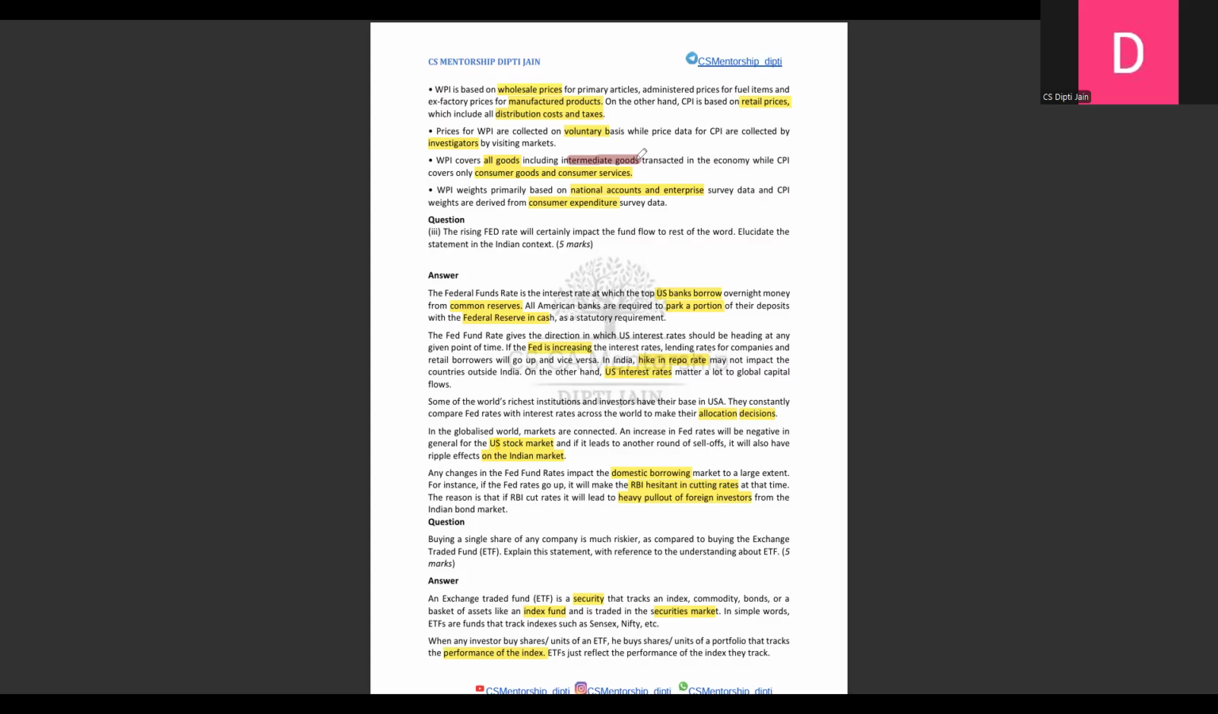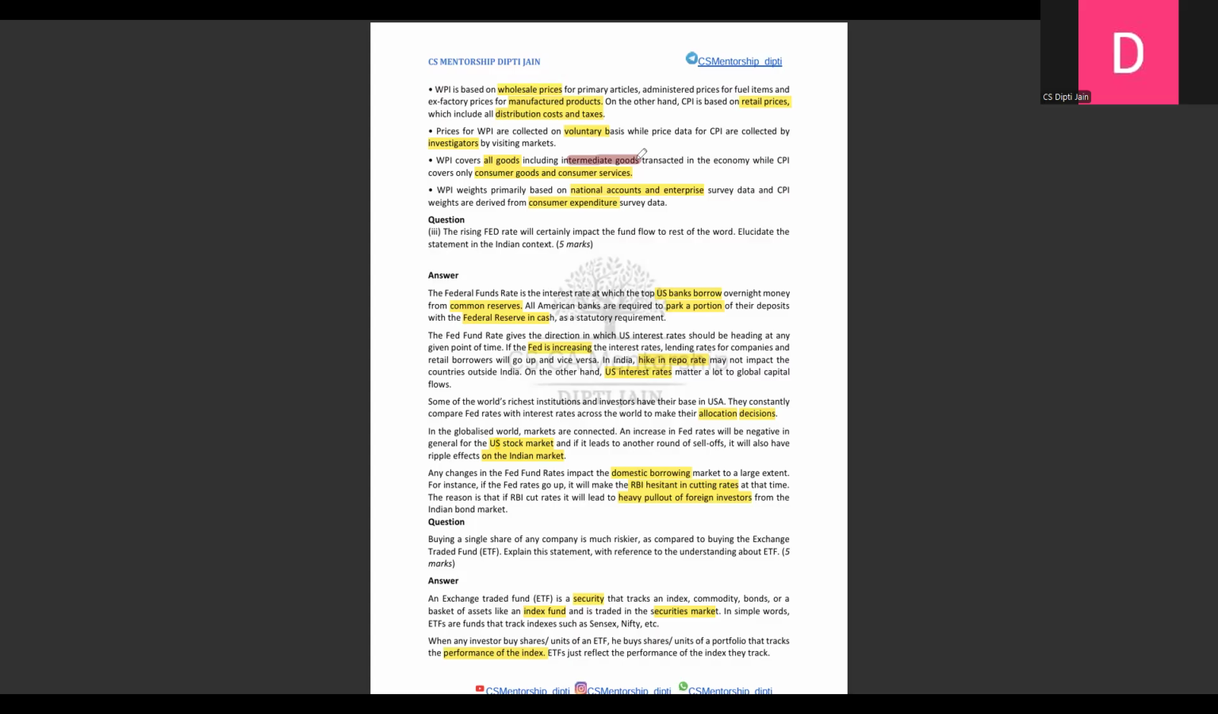Now move on to the fourth, or fifth, question. Here we are talking about how buying a single share is riskier than investing in an ETF. Many students ignore the marks allocation and end up writing too much or too little. So always analyze the question for how many marks they are asking. Let's suppose this is a 5 mark question. You have to make sure that you are writing 4 to 5 key points, but not an essay.